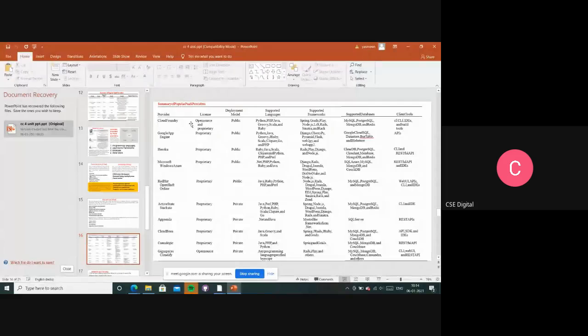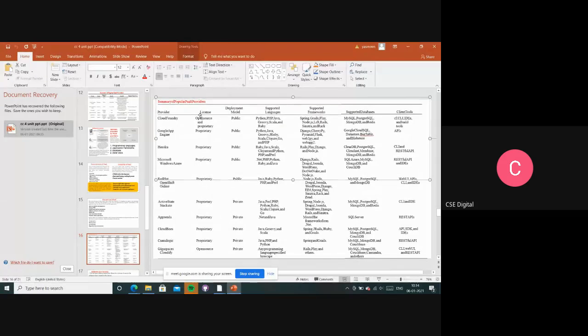And the last one, a summary of the popular PaaS providers. Who are going to be providing PaaS? Cloud Foundry, Google App Engine, Heroku, Microsoft Windows Azure. This Cloud Foundry has some license, open source. They are going to provide the services to other users, for whom? For the public clouds. They support languages like Python, PHP, Java, Scala, and Ruby, right? And supported frameworks will be there. They are going to support all these frameworks.